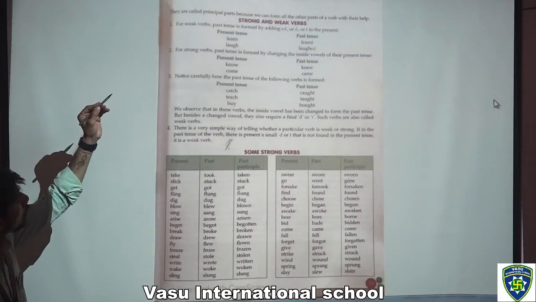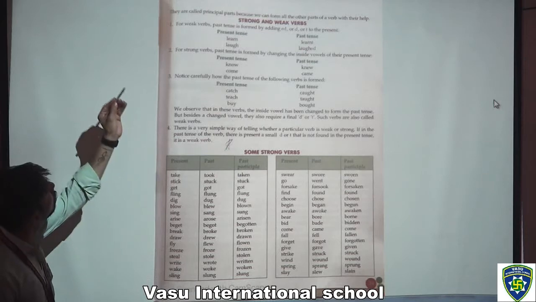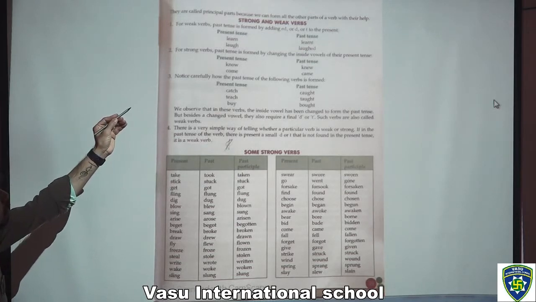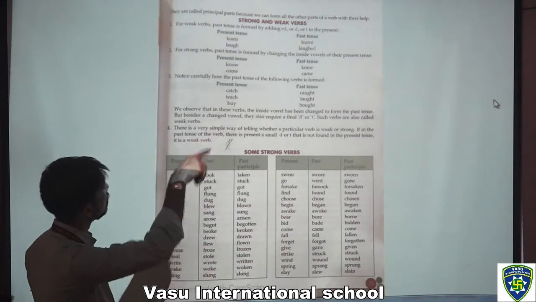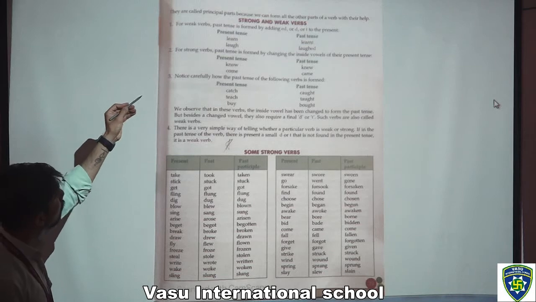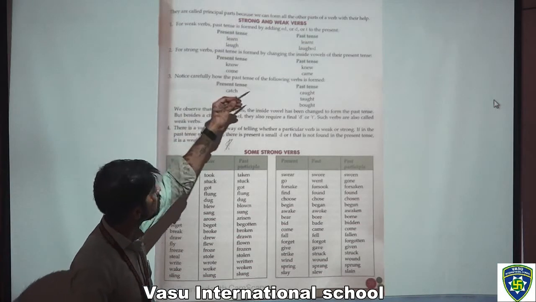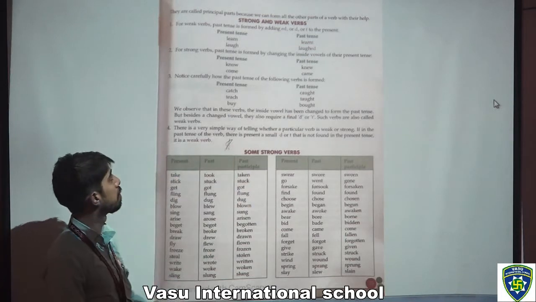Now what are the strong and weak verbs? Now the weak verbs, the past tense is formed by adding ed or d or t to the present. Now what are the strong verbs? In that, the past tense is formed by changing the inside vowels of their present tense.